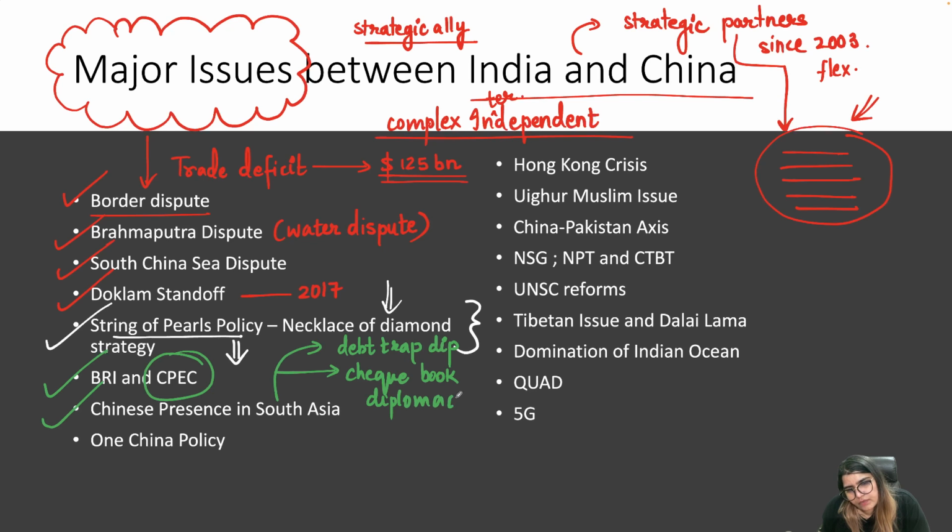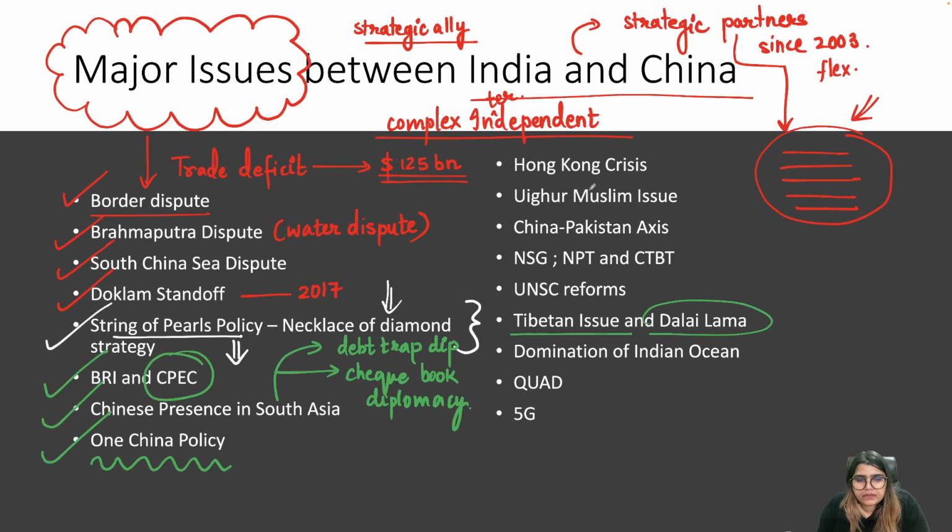What are the issues here? Why do you think China is so interested in South Asia these days? We'll be discussing that. Then we will also understand the One China policy. We'll also discuss the Tibetan issue. We'll discuss the problems China is having with respect to the Dalai Lama.